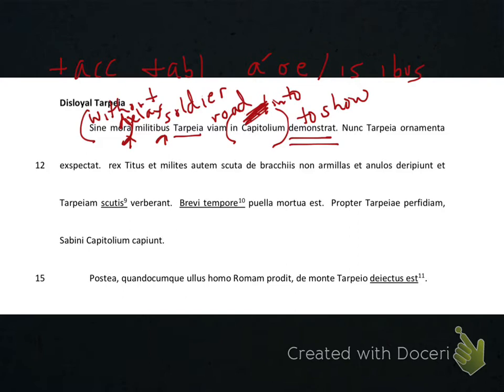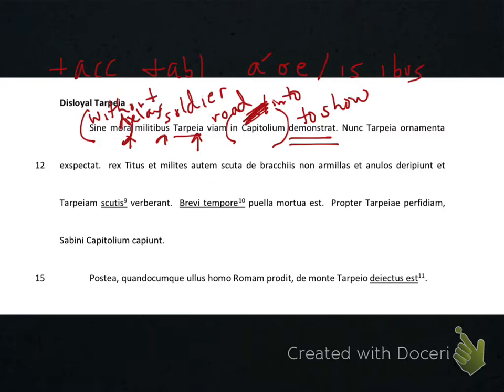So whatever's going to happen, the showing, happens without delay. Now, the words that I have left over are soldiers, Tarpeia, and road. Who's doing the showing? Well, who's been asked to show something? Tarpeia. And if I look at her name, notice that it's spelled in the story exactly the same way that it is on the vocab list.